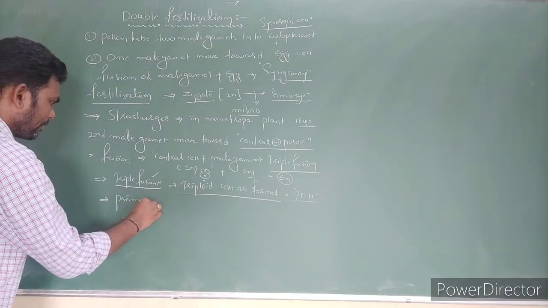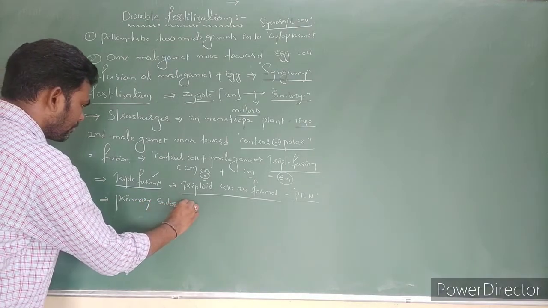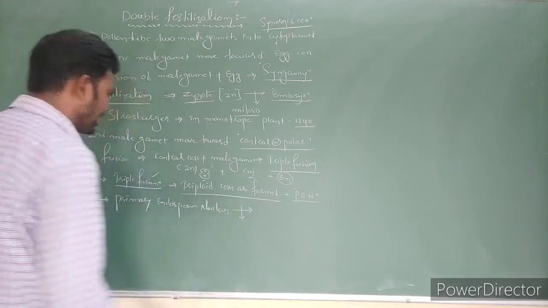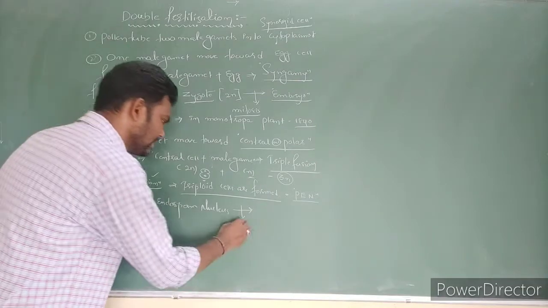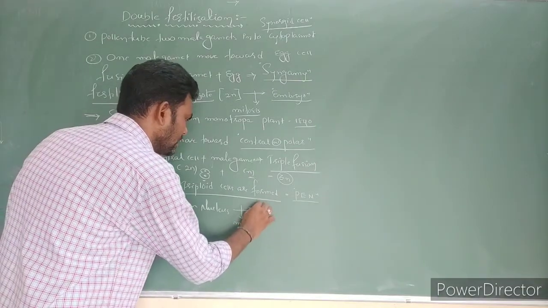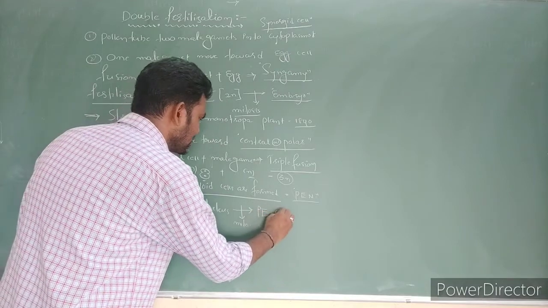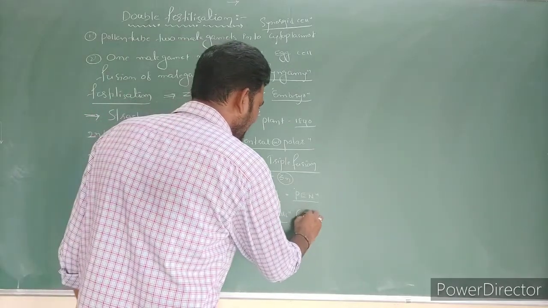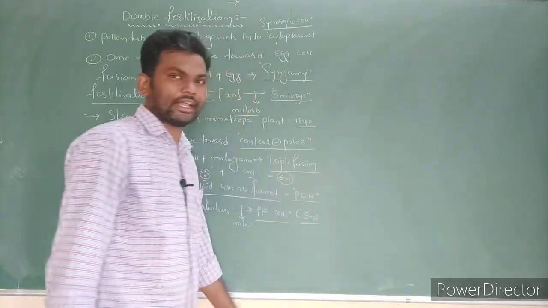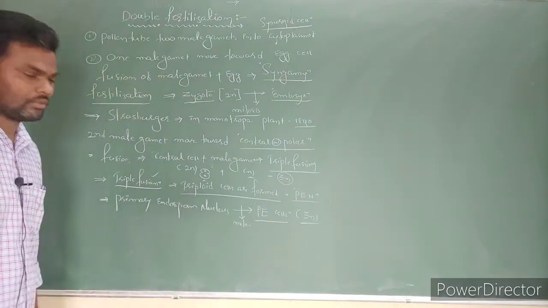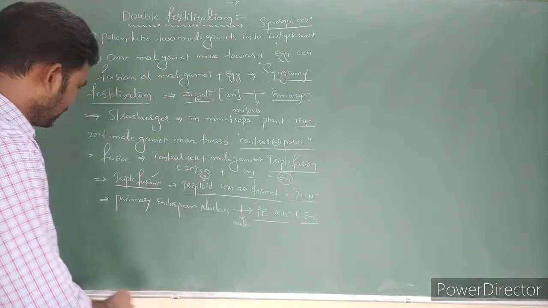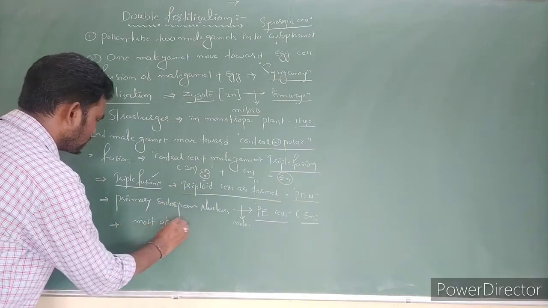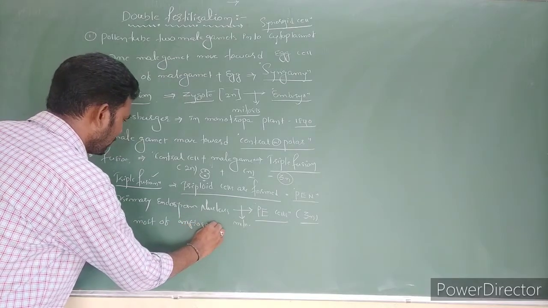Right? So this primary endosperm nucleus again undergoes cell division, nothing but mitotic division, and primary endosperm cells are formed. These all are in which condition? 3n in condition, triploid in condition. So this special phenomenon, this triple fusion, we can notice in most angiosperms.